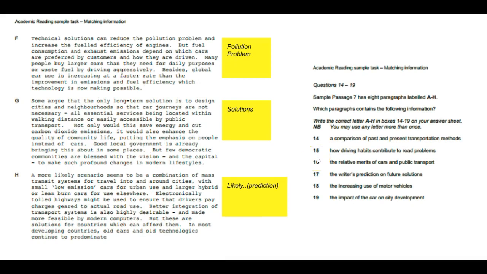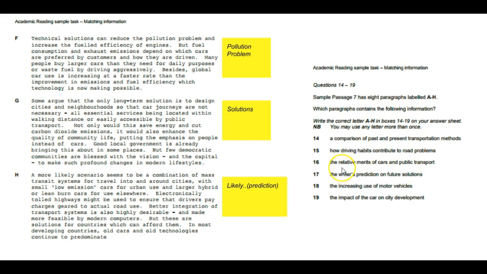The next sentence, 15: how driving habits contribute to road problems. If you remember, we did add the word problem in paragraph F. So most likely it's going to be the answer to number 15, and you match it with F. The next question: the relative merits of cars and public transport.